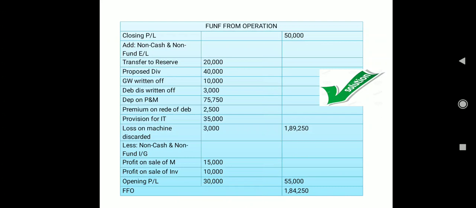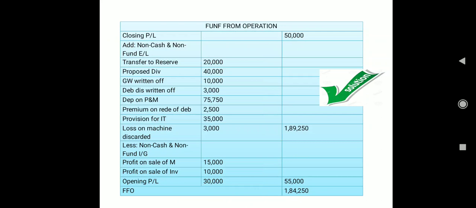Transfer to reserves 20,000, proposed dividend 40,000, goodwill written off 10,000, then debentures discount written off 3,000, depreciation on plant and machinery 75,750, premium on redemption of debentures 2,500.